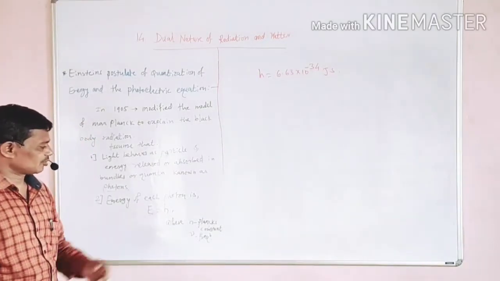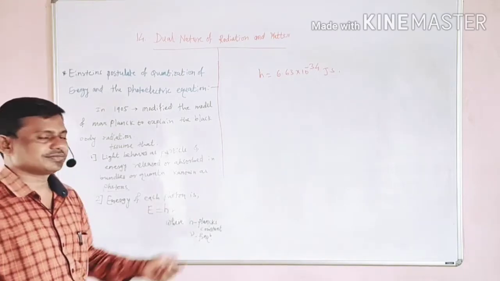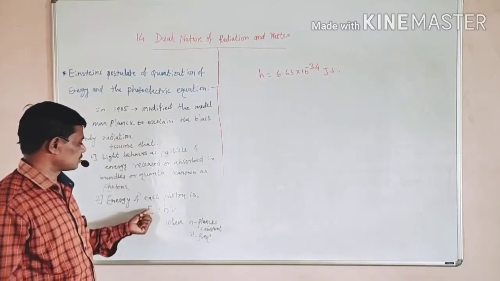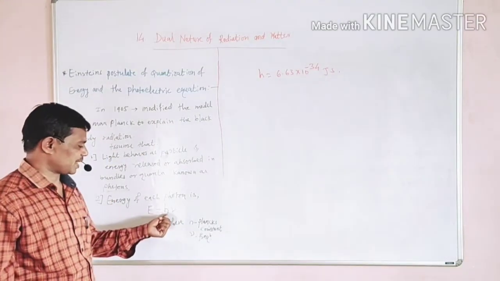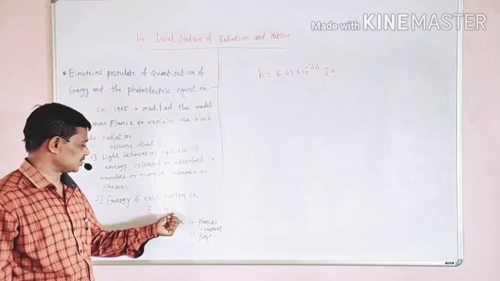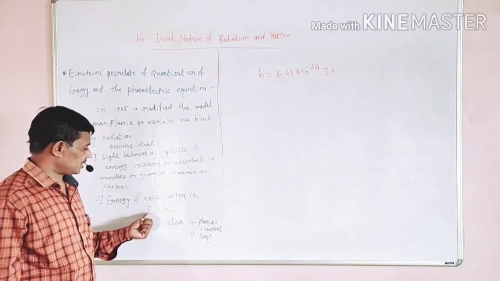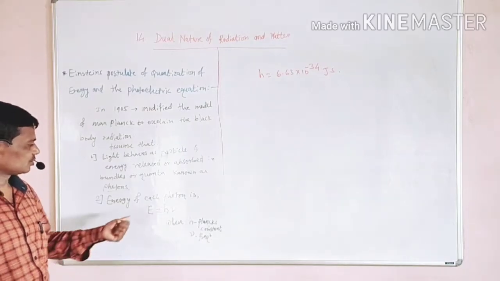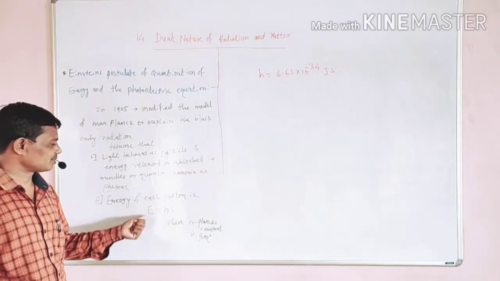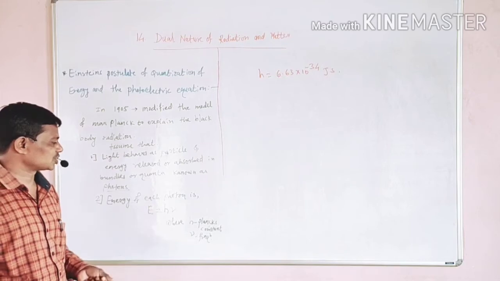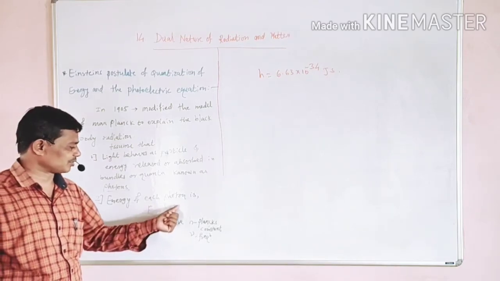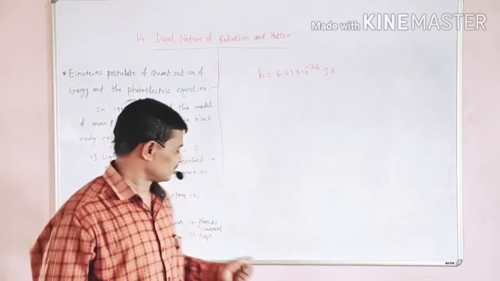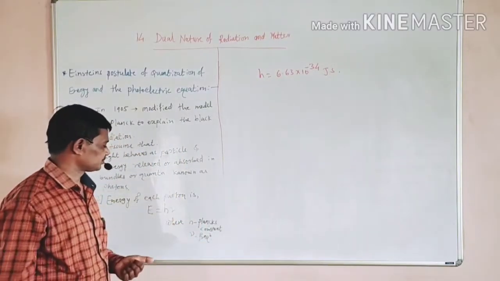This relation, E equal to h nu, is known as Einstein's relation, where E is the energy, h is Planck's constant and nu is the frequency. We know that the energy term shows the particle nature of the photon, and the frequency term shows the wave nature of the photon.